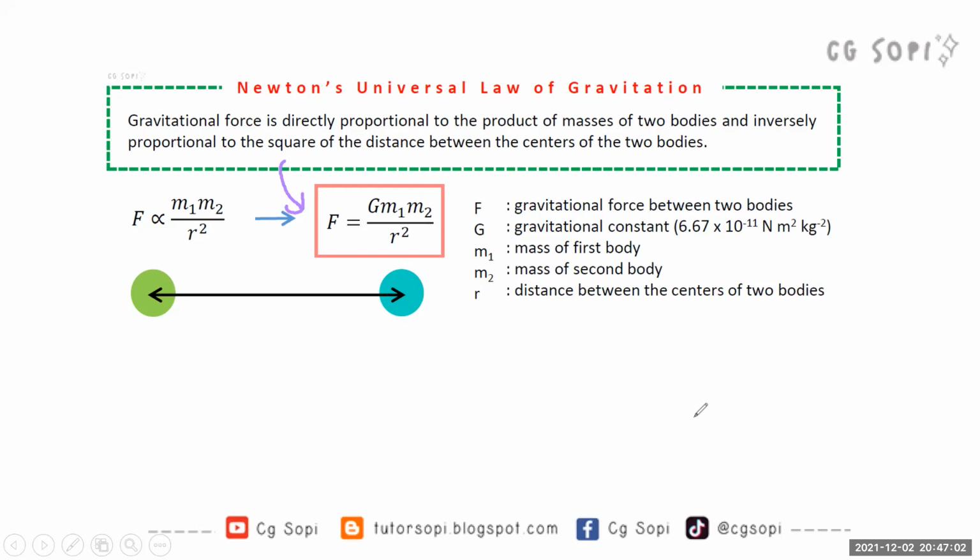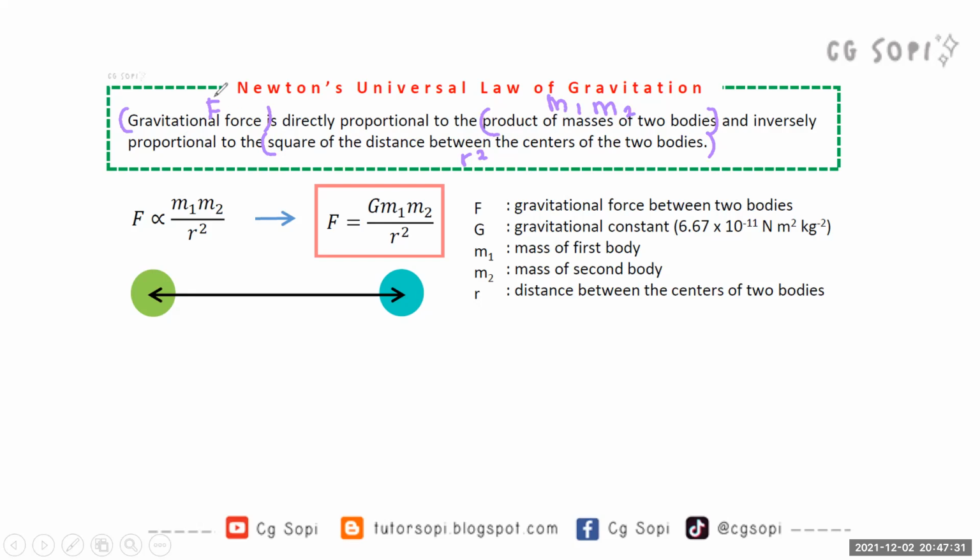What do I mean by that? Gravitational force is basically the force, so it is F. The product of masses of two bodies is m1 multiplied by m2. Then the square of the distance between centers of these two bodies: the distance between two objects is r, so the square of that is r squared.